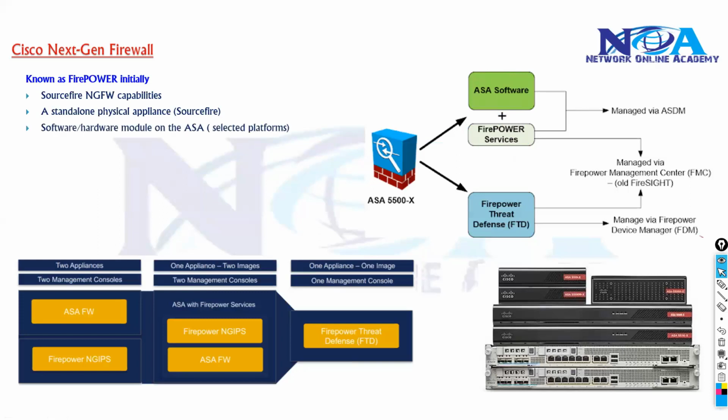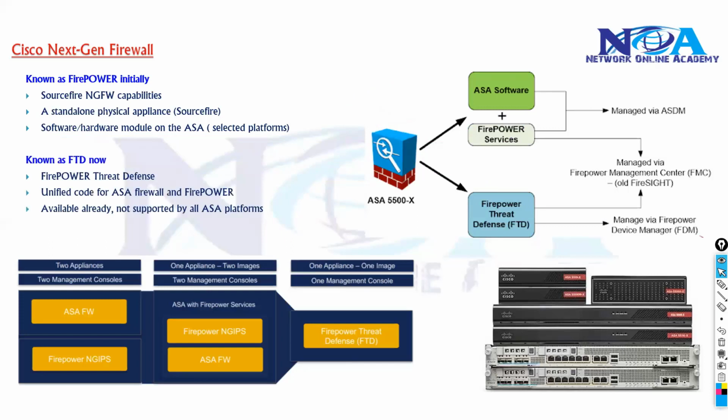Either I can add a module inside the ASA, in the form of a hardware module or by installing software, and you can make your ASA do both jobs. The traffic comes to the ASA, it is redirected for next generation IPS or Firepower services, and then sent back. That's how it works.